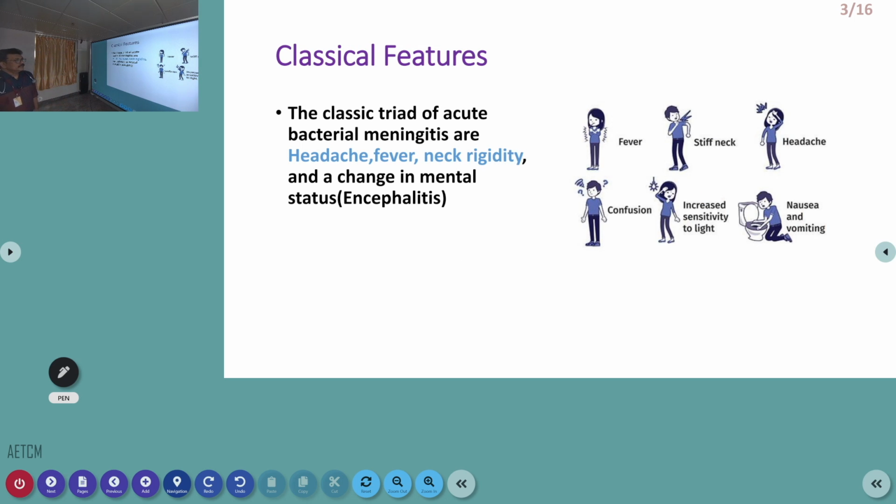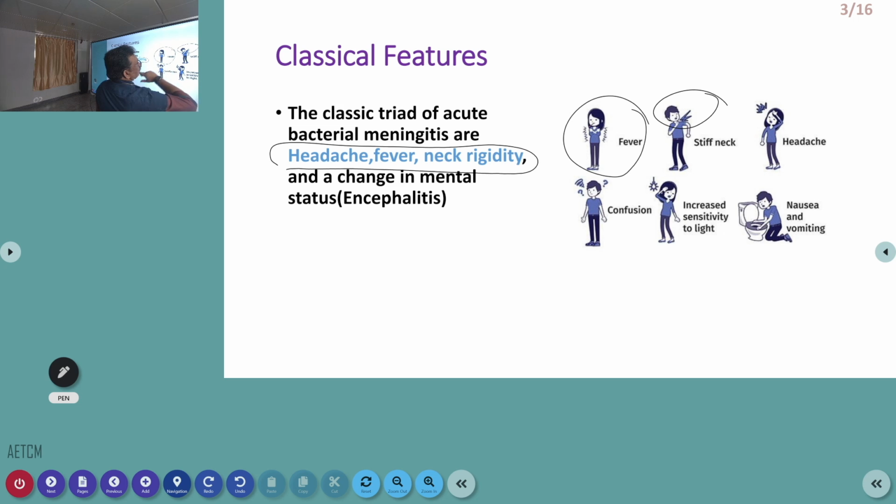Now, these are the three important features of meningitis. It can be bacterial meningitis; virus actually produces encephalitis more than meningitis in most patients. So, headache, fever, neck rigidity: these are the important findings of meningitis. Fever is a classical finding in acute meningitis.